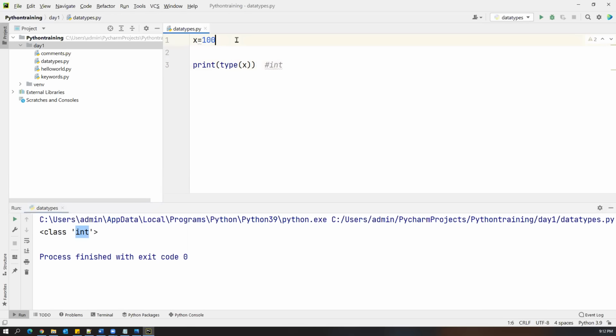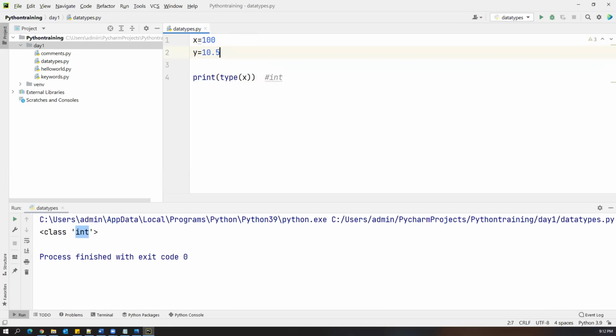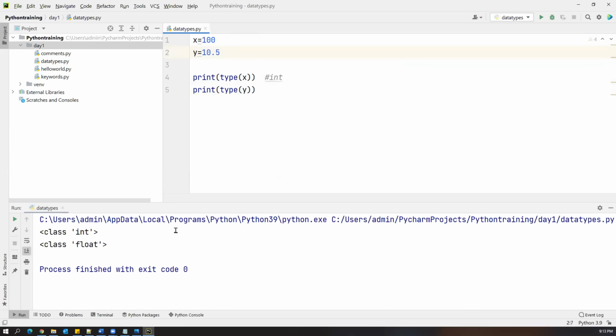Perfectly fine. Suppose I create one more variable y and assign some decimal number. Now I want to know the type of y. So what could be the type of y? It should be float. We don't have double here, only float. So when I execute this, it gives you float. You can have any big number size, that is fine.